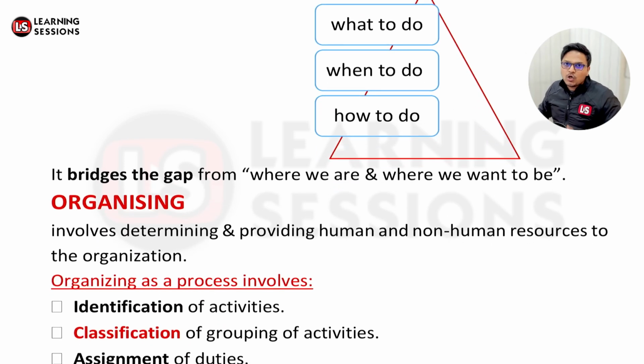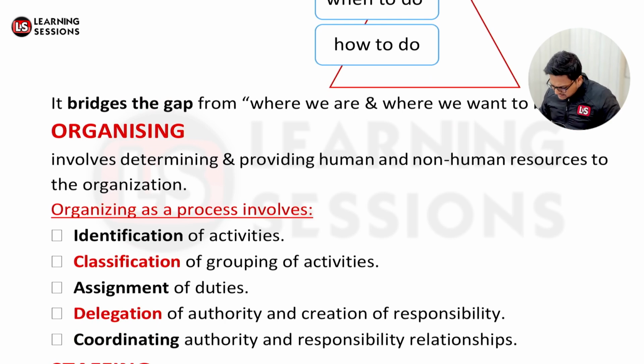Organizing is basically related to whatever resources we have so far, we'll be organizing all those resources, whether human resources or non-human resources. We will be gathering and managing all those resources. And what are the different things to be done under organizing? We identify the different activities which are to be performed, and we group those activities.